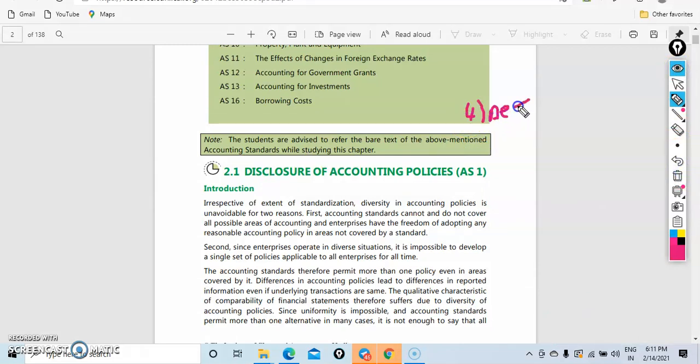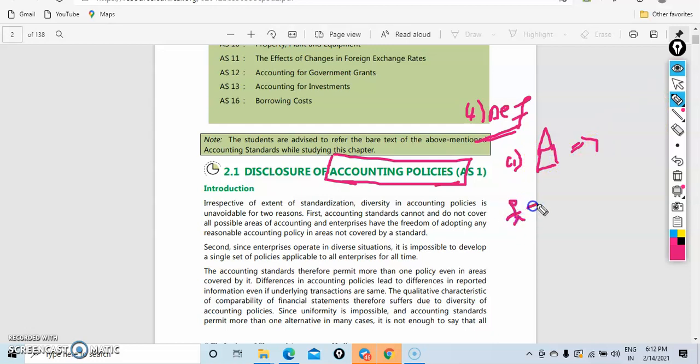The first one will be very important: definition. When we see this, disclosure we know, but what is meant by accounting policies? For this I will give you a very small example, in which you can understand better. Suppose for one business entity we are following so many principles, right? And in one of them we are calculating depreciation as well. Depreciation.